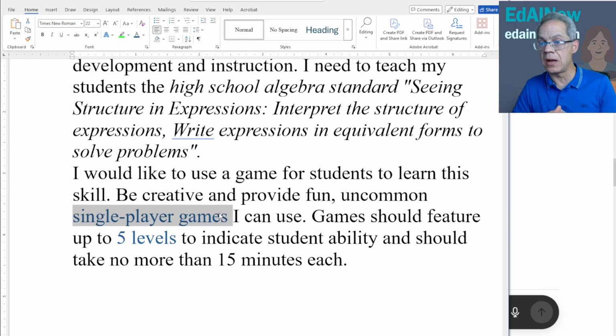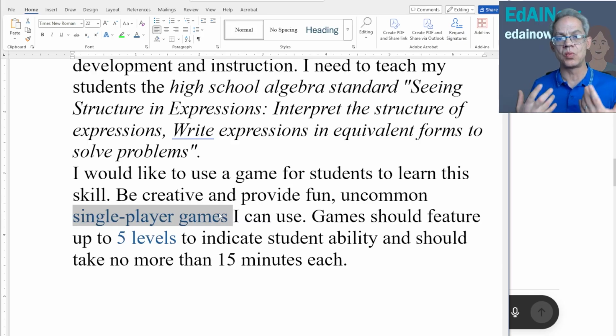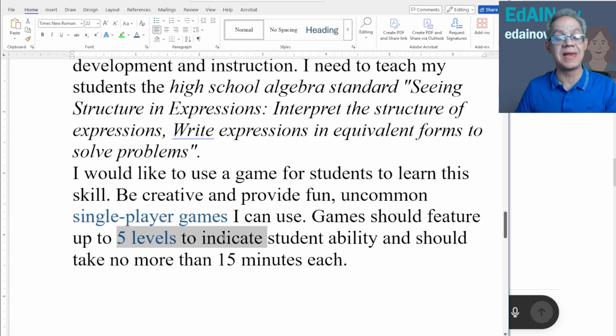We absolutely need a mix, not only for the learning needs, but also to make sure that every student has the chance to wrestle with the content and master it. All right, so single player games, here we want 5 levels to indicate student ability. This gives them a chance to map their own progress.